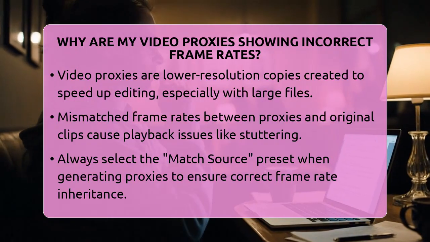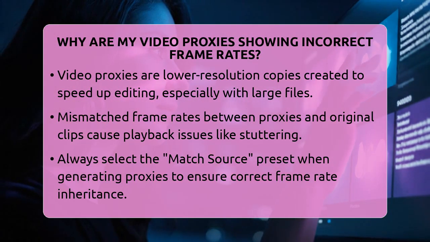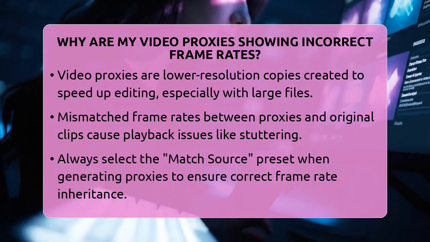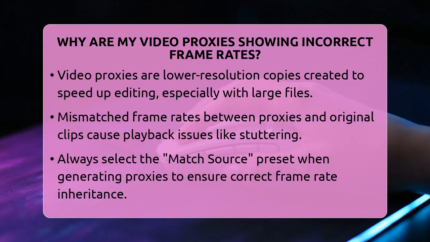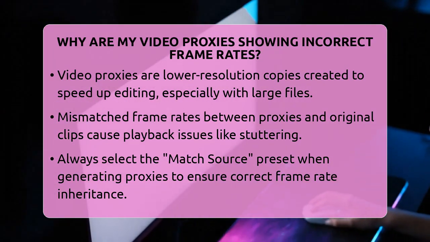Video proxies are smaller, lower-resolution copies of your footage created to speed up editing. They're meant to make playback and editing easier, especially with large, high-resolution files. But if your proxies show the wrong frame rate, it can cause playback issues like stuttering or timing mismatches.